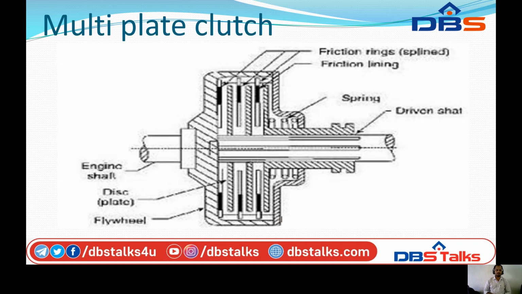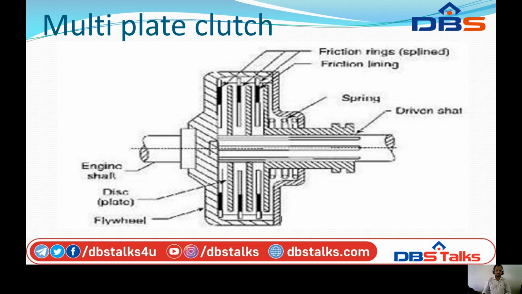This is the diagram of a multiple plate clutch. See, here the frictional liners which are available here are associated with the frictional springs. The disc is connected to this flywheel.